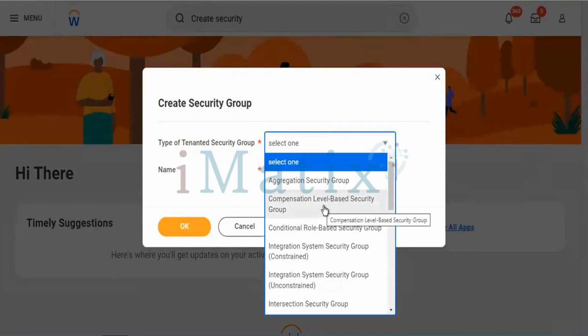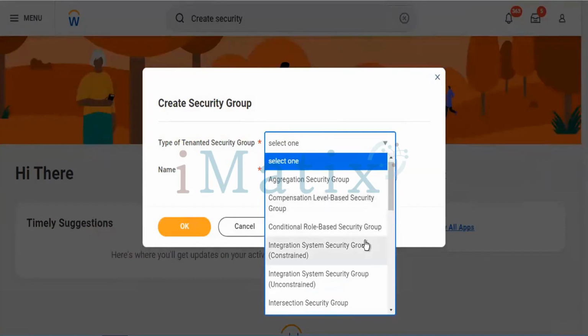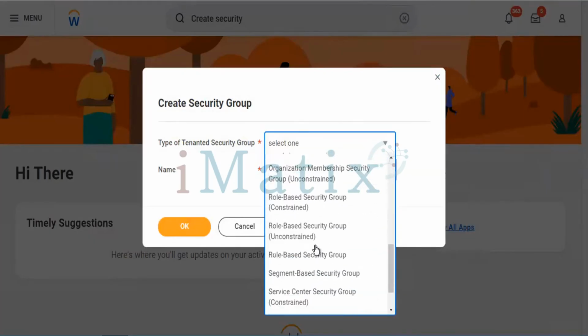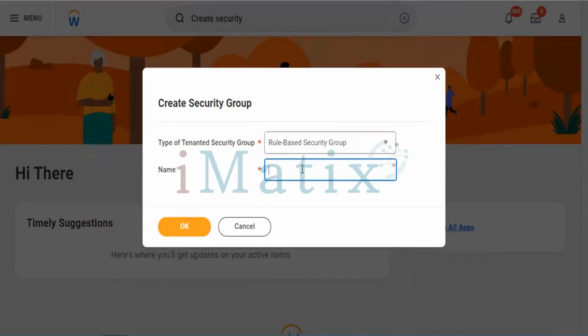Now I'm going to show you the individual person and the department. Which one would you like me to create for, the individual person or the department? The process is the same, but I would like to show you for people. For the individual person, we need to go to the role-based security group and mention the individual person's designation here. I'm mentioning the designation called CEO, CEO of Bracket Cloud Foundation, privately.